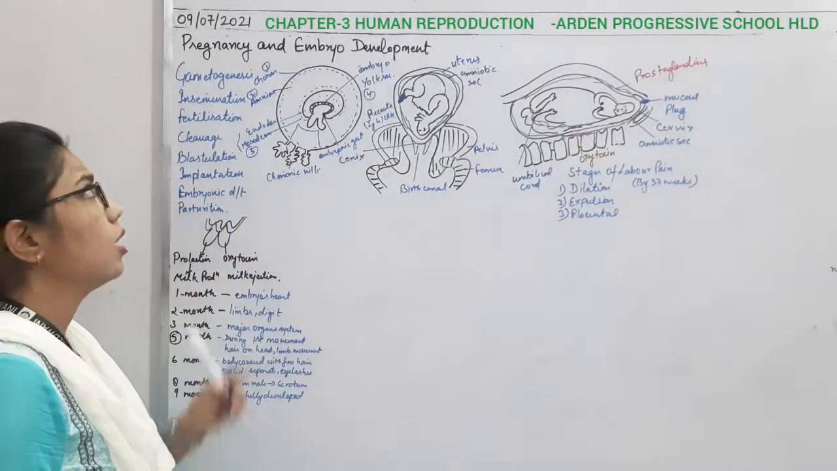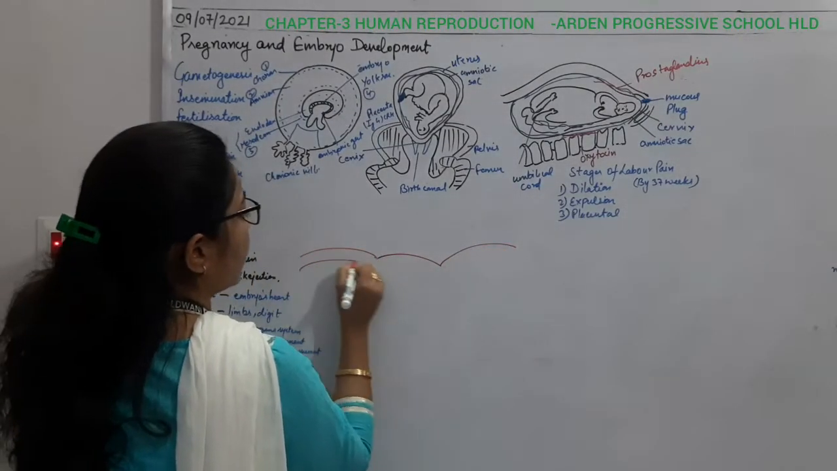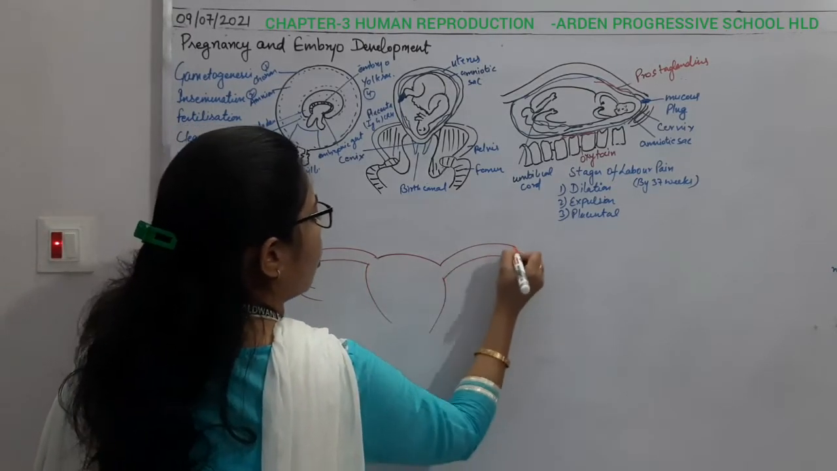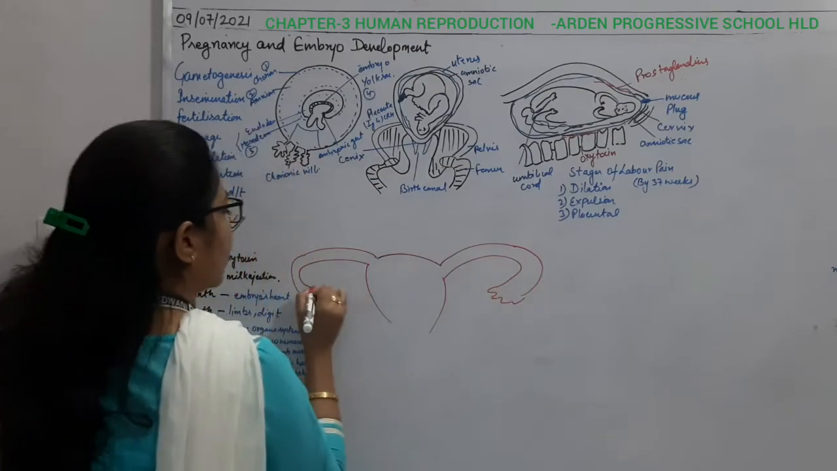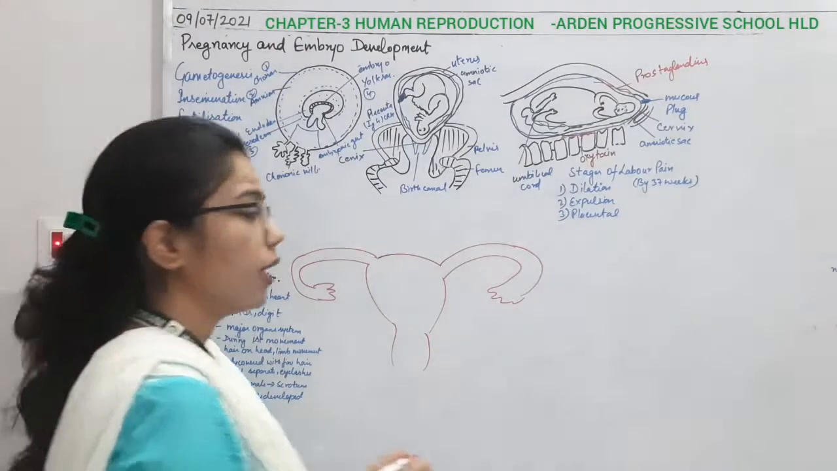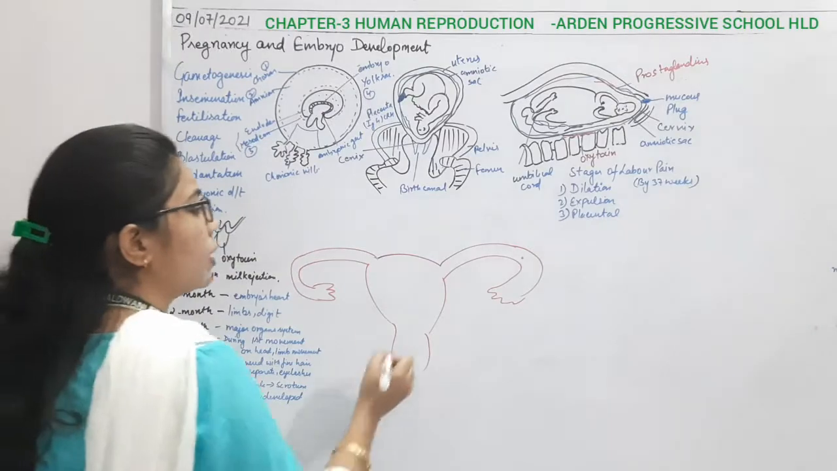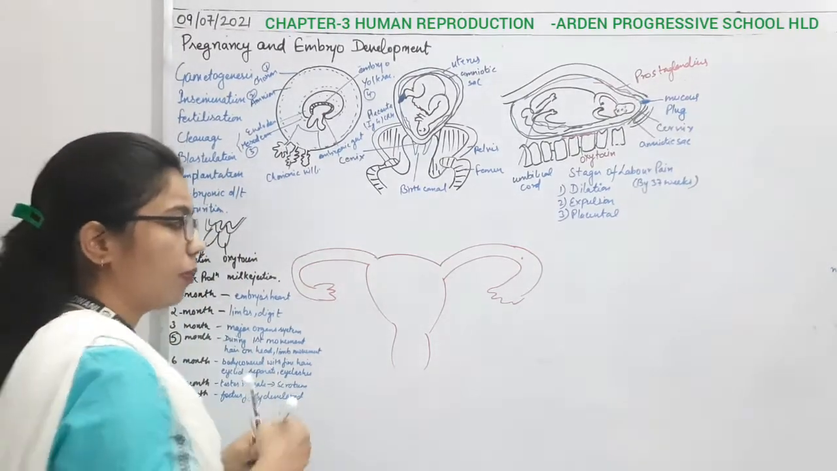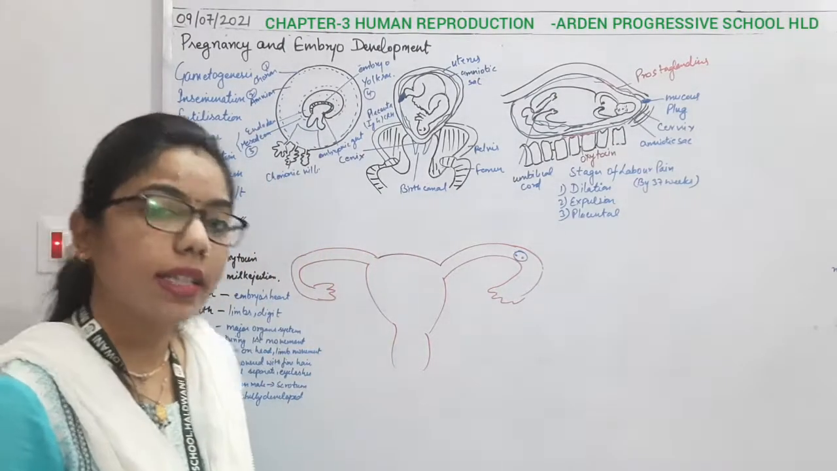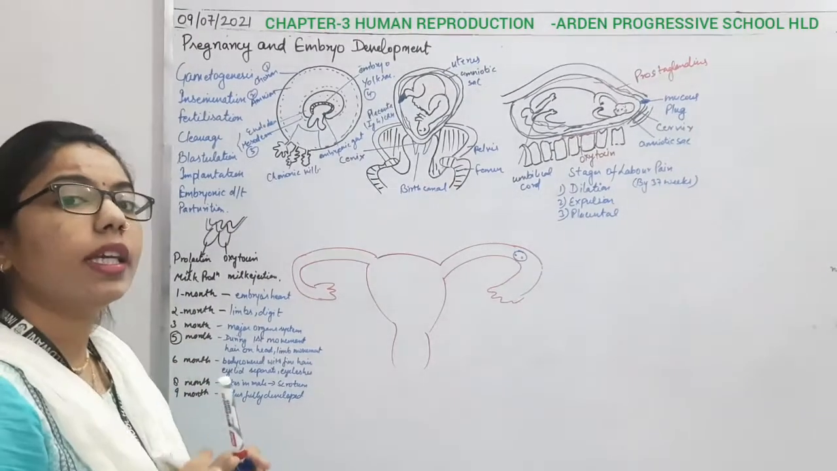Once the sperm reaches the female part, it is going to fertilize. Where does fertilization take place? At the fallopian tube. There will be fertilization of the male and female gamete, and due to this there will be formation of the zygote. Once the zygote has been formed, there will be several cleavages.